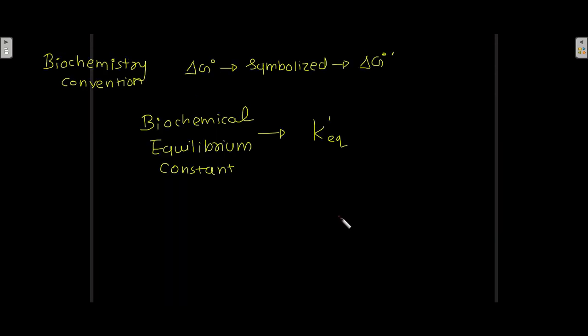So that is the reason why in biochemistry convention delta G naught is symbolized as delta G naught apostrophe, and the biochemical equilibrium constant is symbolized as K apostrophe eq. Okay, so this is how you represent the symbols according to biochemistry convention. So delta G naught apostrophe is equal to minus RT into ln K apostrophe eq. Okay, so this is how you represent the equation according to biochemistry convention.